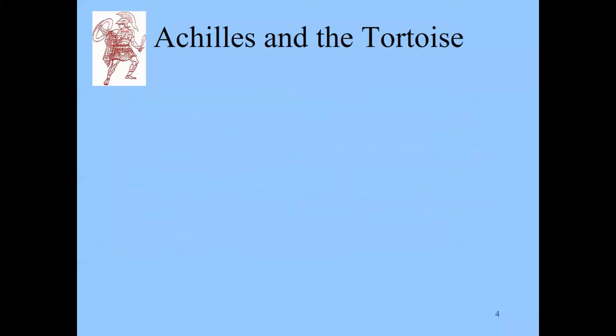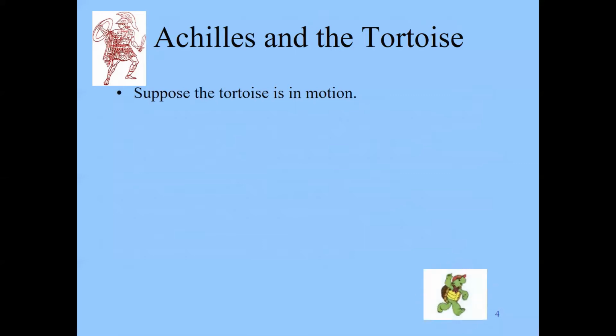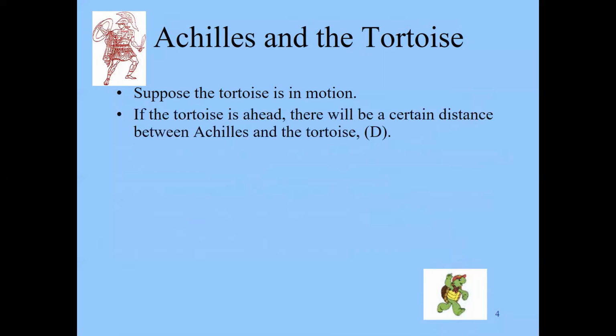Another way that Zeno argued this thesis that there's no motion is by talking about Achilles, shown here, and the tortoise. And the idea is that suppose the tortoise is in motion. So we have Franklin, the tortoise here, and we're going to suppose he's in motion.